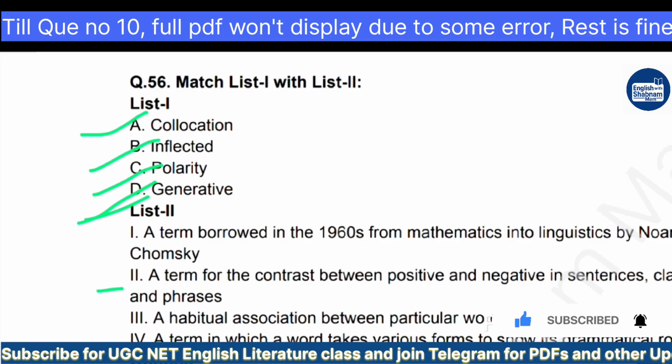Option 3, a habitual association between particular words. Option 4, a term in which a word takes various forms to show its grammatical role. So what would be the correct answer? Which one would you choose? Collocation, inflected, polarity, and generative.